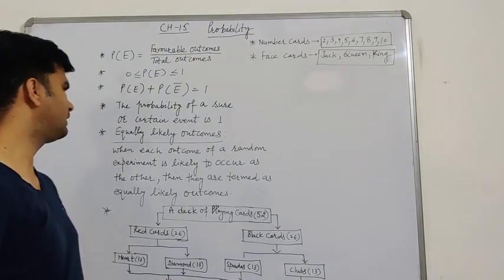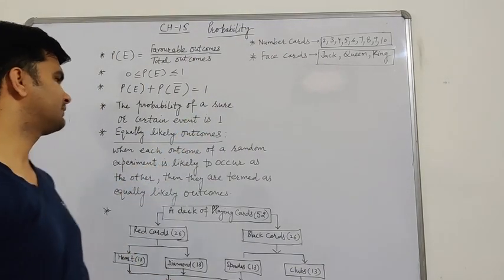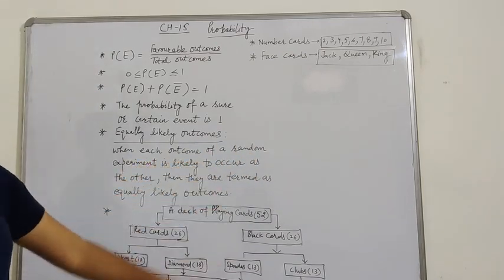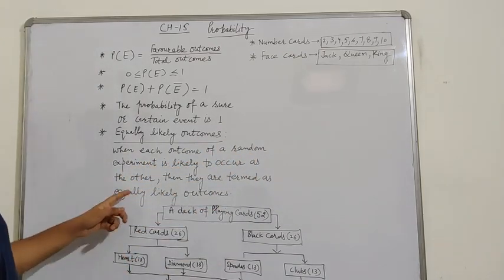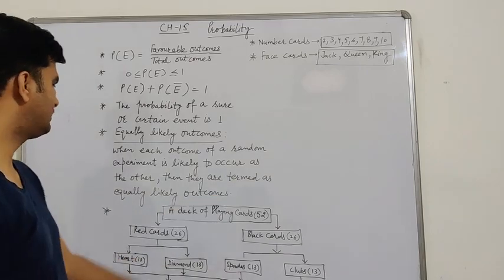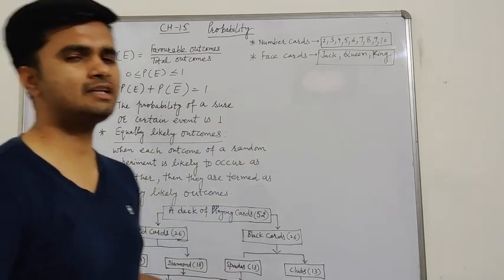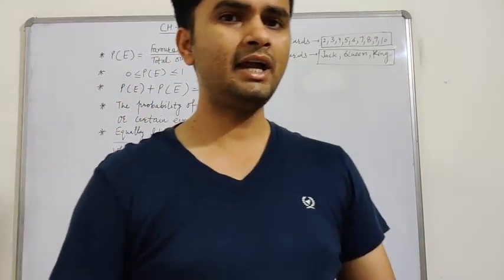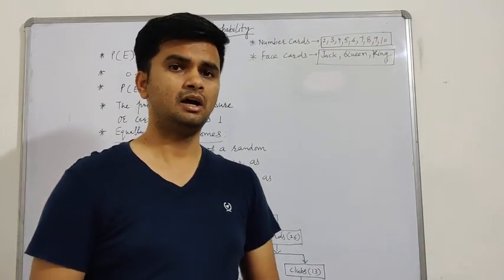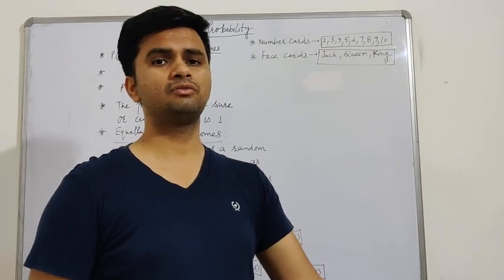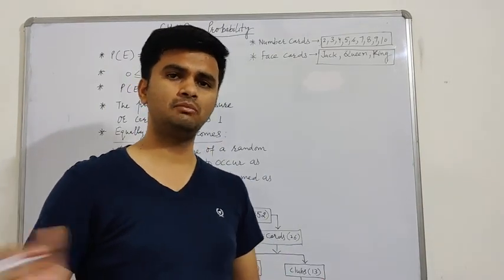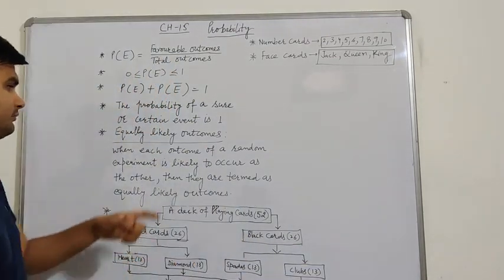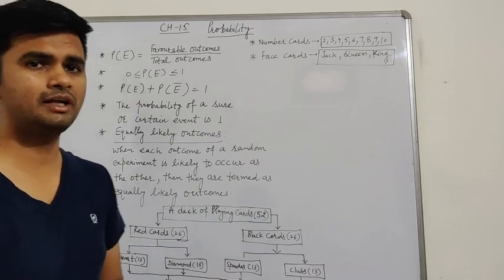Then come to the next point, equally likely outcomes. When each outcome of a random experiment is as likely to occur as the other, they are termed equally likely outcomes. As I have already told you, I am tossing a coin. The probability of getting head and the probability of getting tail are both 1 by 2. That's why head and tail are equally likely. These are equally likely outcomes.